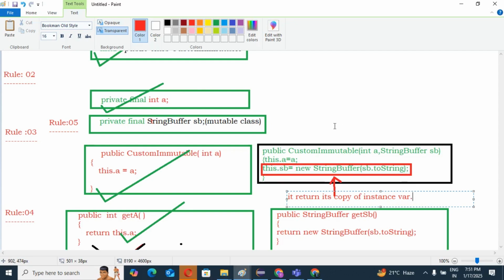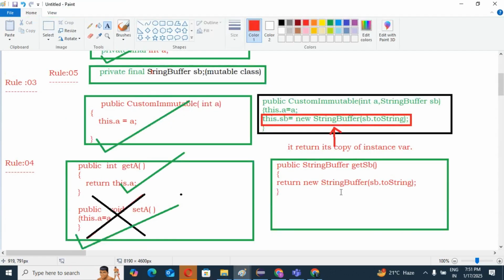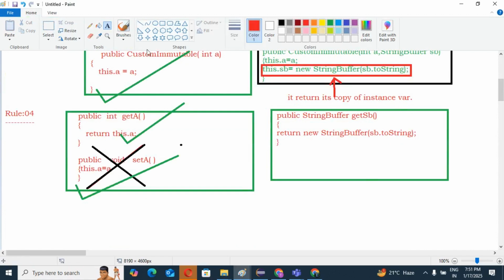Return a copy of the instance variable. The same place you can see here, this place also, guys, you can think.